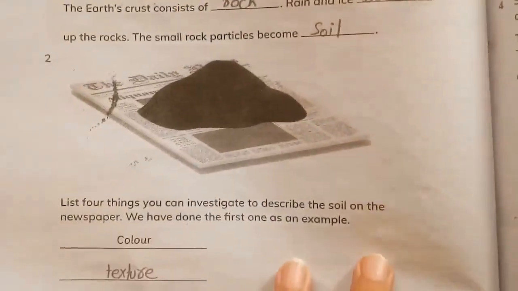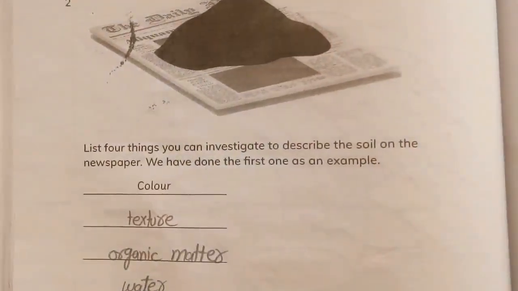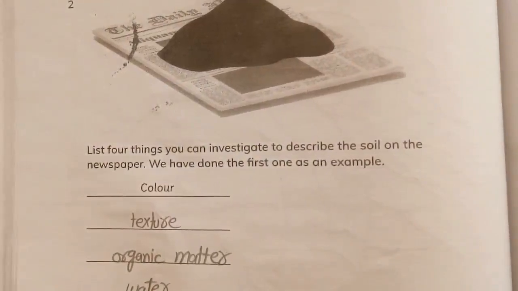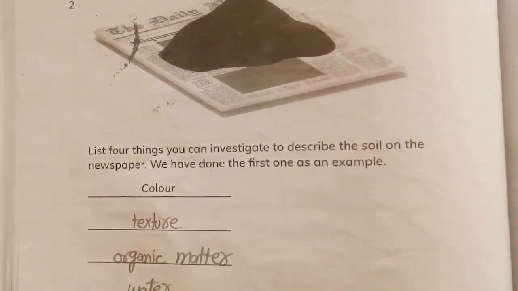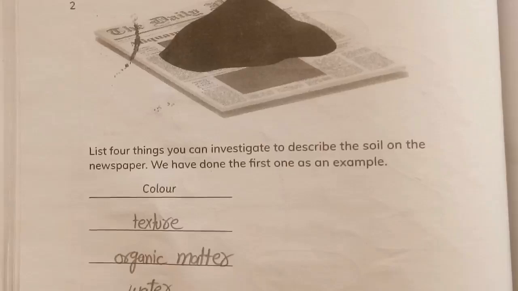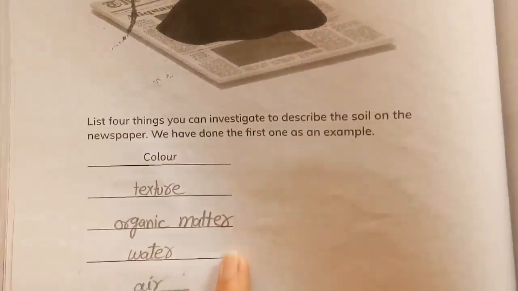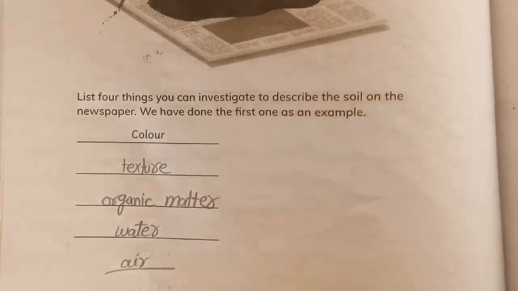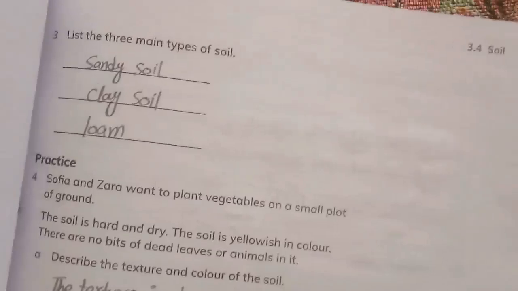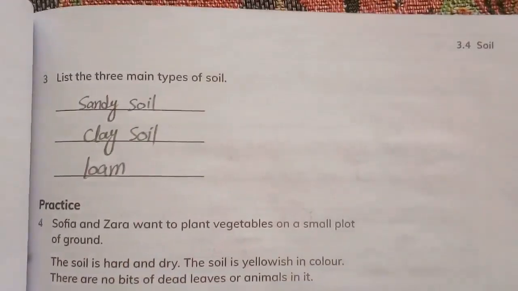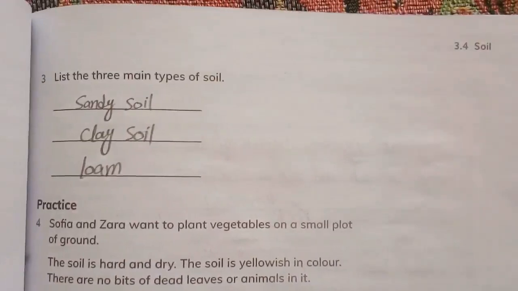Now look at question number 2. List 4 things you can investigate to describe the soil on the newspaper. We have done the first one as an example, just like color. Then we also observe texture. We also observe organic matter, water, and air. Now question number 3 is list the three main types of soil. The three main types are sandy soil, clay soil, and loam.